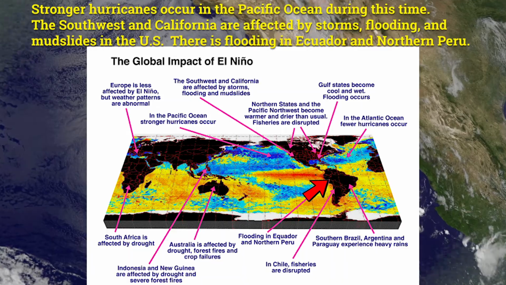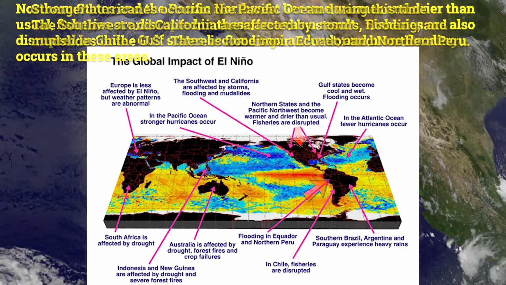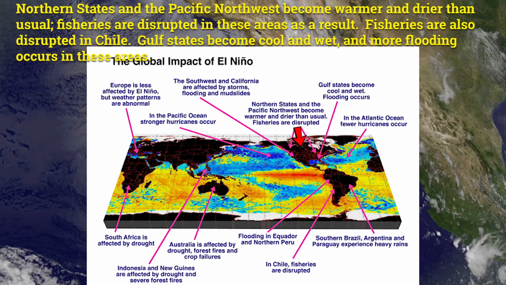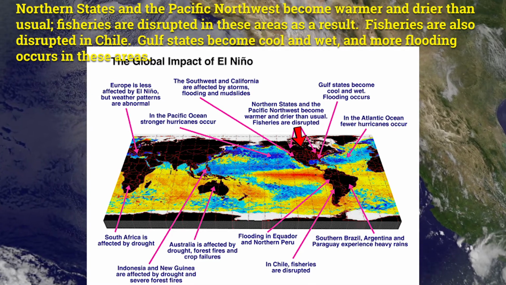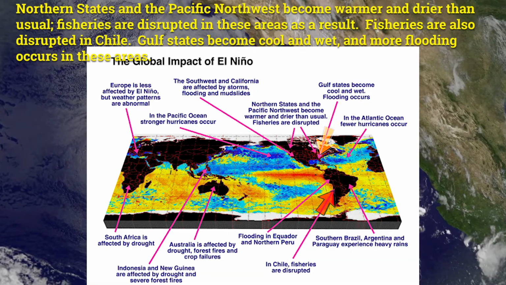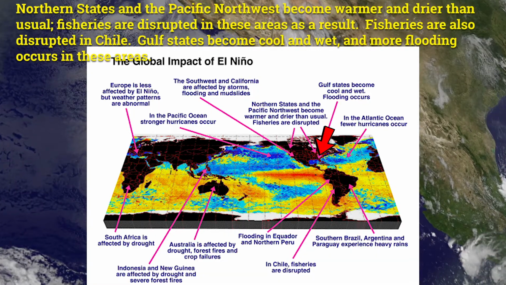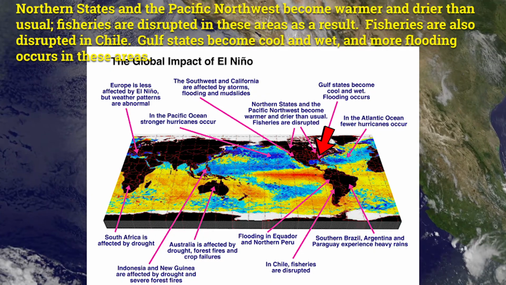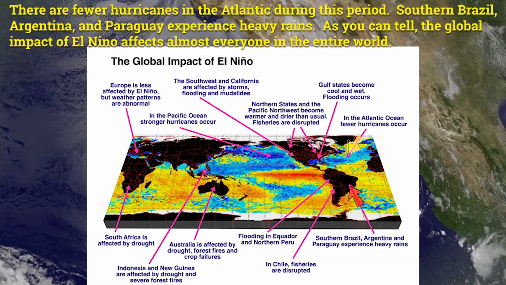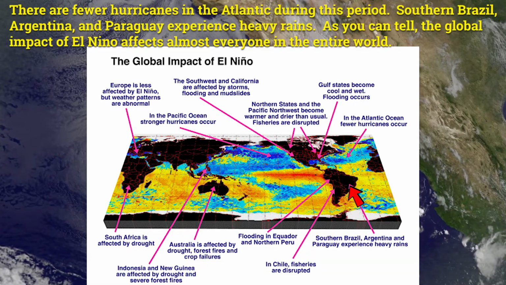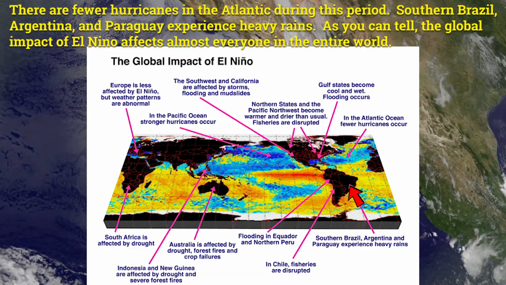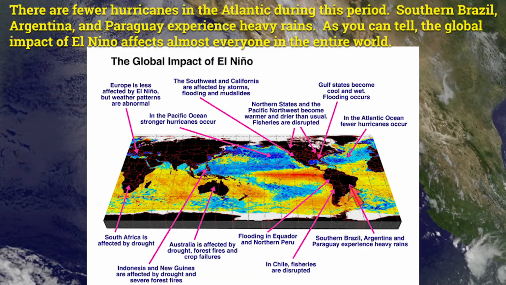There's flooding in Ecuador and northern Peru. Northern states and the Pacific Northwest become warmer and drier than usual. Fisheries are disrupted in these areas as a result. Fisheries are also disrupted in Chile. Gulf states become cool and wet, and more flooding occurs in these areas. There are fewer hurricanes in the Atlantic during this period. Southern Brazil, Argentina, and Paraguay experience heavy rains. As you can tell, the global impact of El Nino affects almost everyone in the entire world.